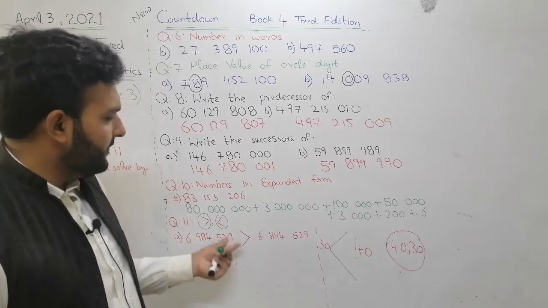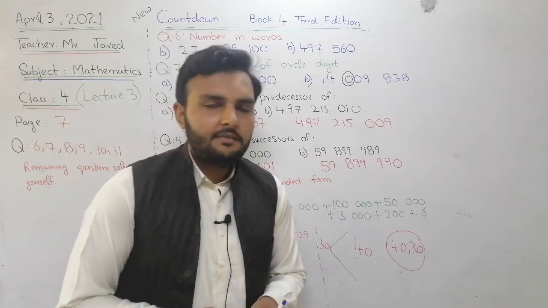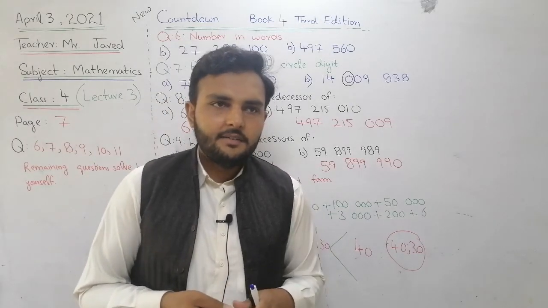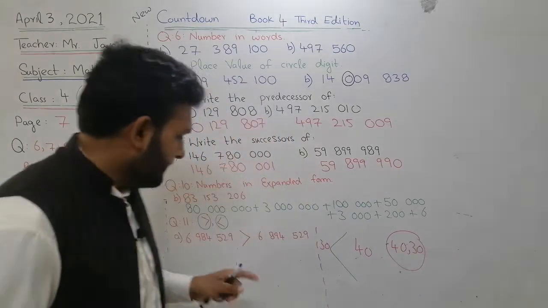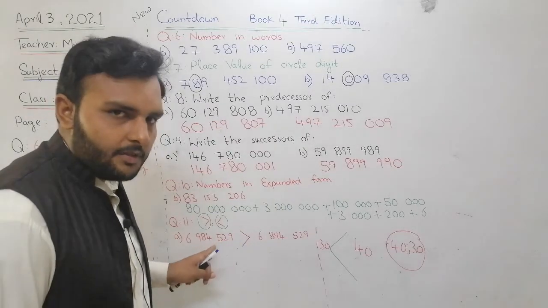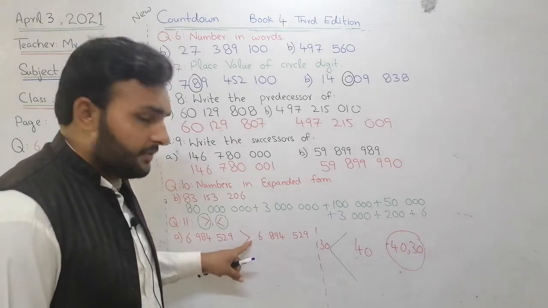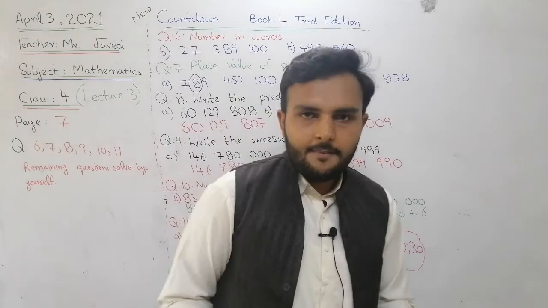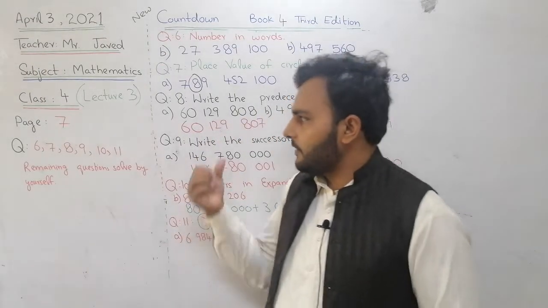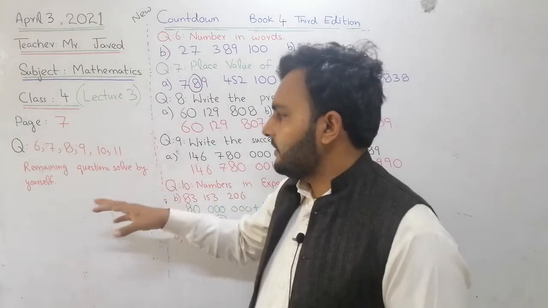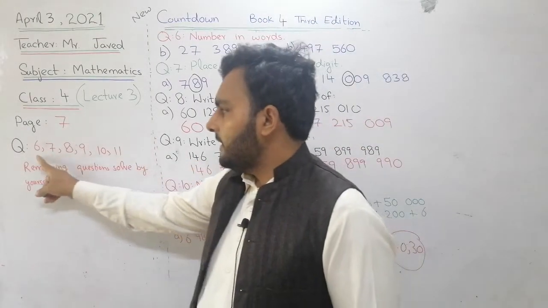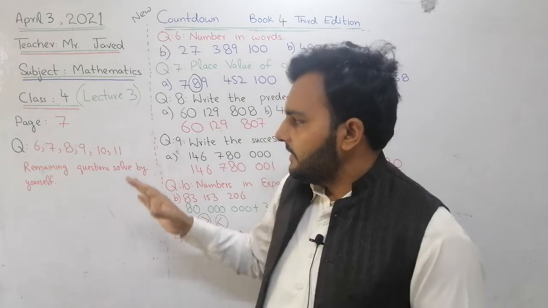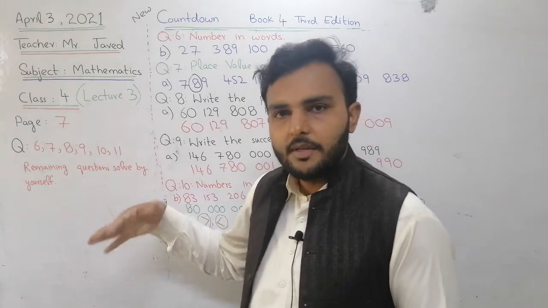Okay, this symbol is for greatest or smallest. The opening side tells us about the greatest number, the closed side tells us about the smallest number. So this is done. Hope you people understand all of this, and I just want to revise the homework. Questions 6, 7, 8, 9, 10, 11. Those questions we did today. The remaining questions you will solve by yourself.